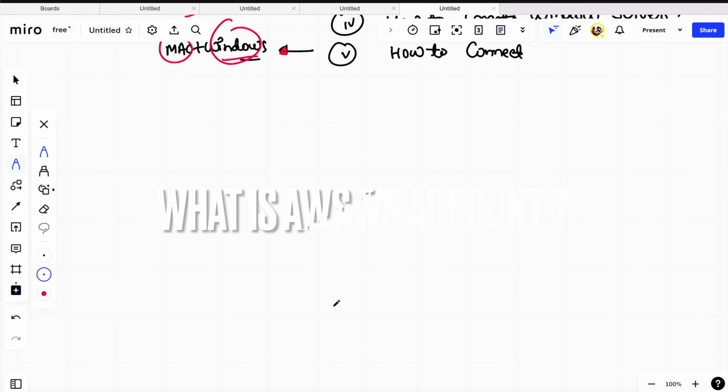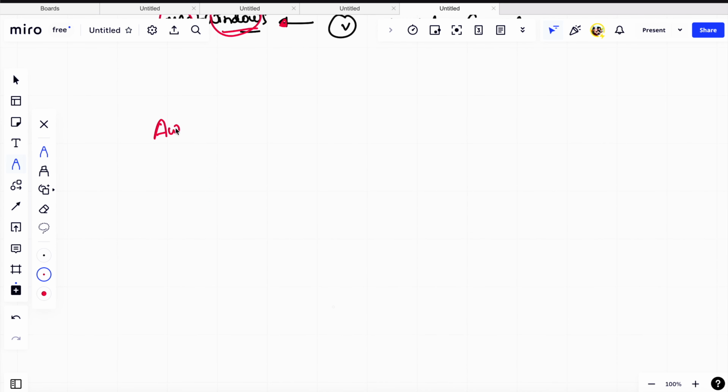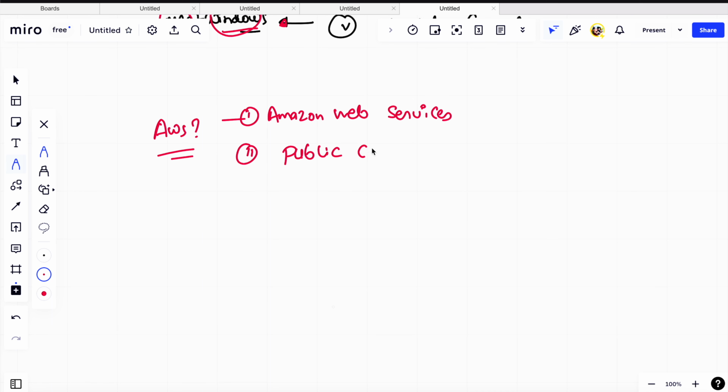Now coming to what is AWS. AWS stands for Amazon Web Services, and it is a public cloud. Public cloud is something any end user is able to access and utilize its services.